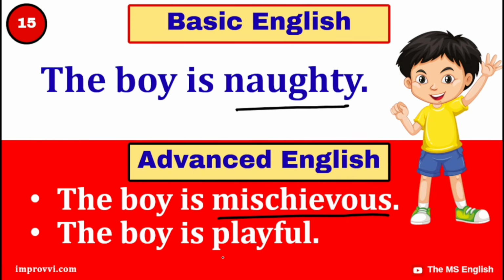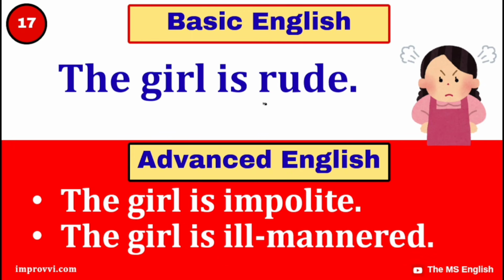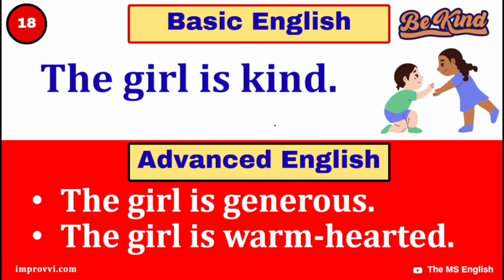The boy is playful. The boy is polite. The boy is courteous. The boy is respectful. The girl is rude. The girl is impolite. The girl is ill-mannered. The girl is kind. The girl is generous. The girl is warm-hearted.